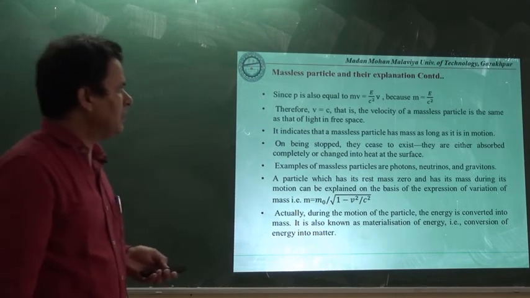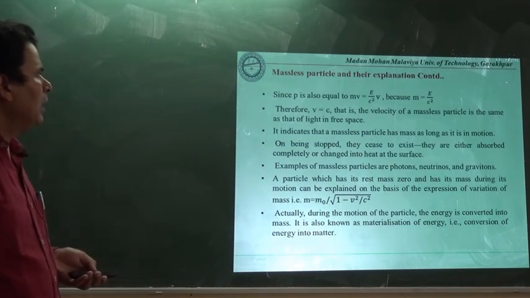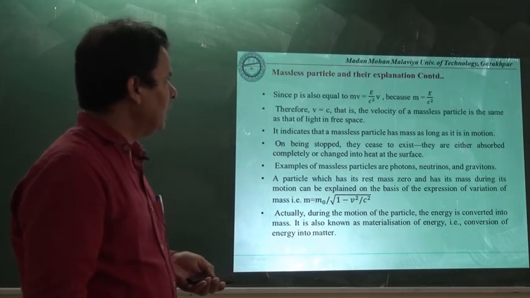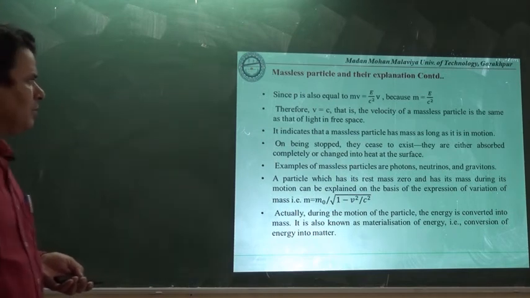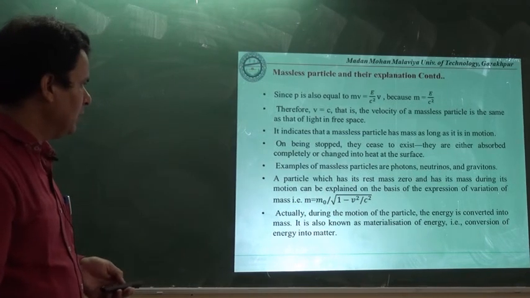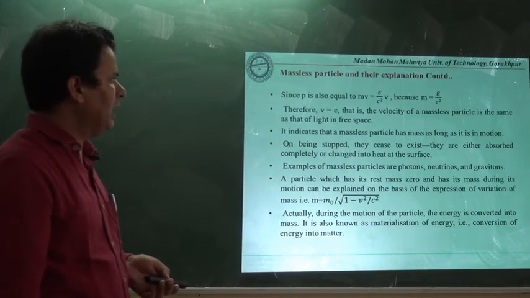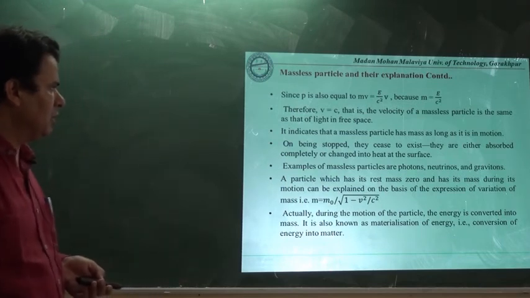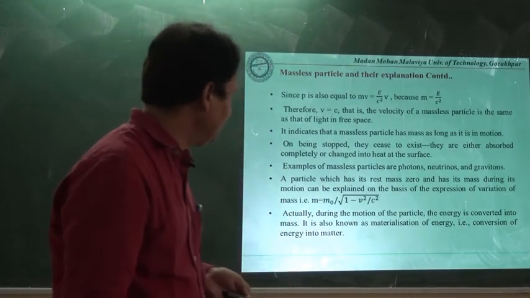It indicates that a massless particle has mass as long as it is in motion. On being stopped, it ceases to exist. It is either absorbed completely or changed into heat at the surface. Examples of massless particles are photons, neutrinos and gravitons. A particle which has rest mass 0 and has mass during its motion can be explained on the basis of the expression of the variation of mass, that is m is equal to m0 upon under root 1 minus v square upon c square.